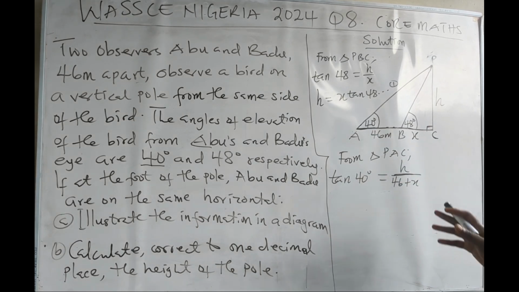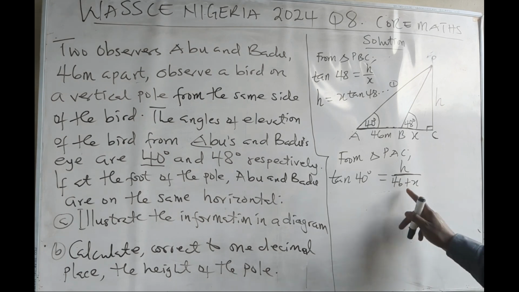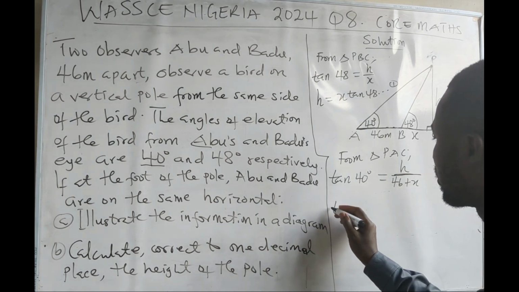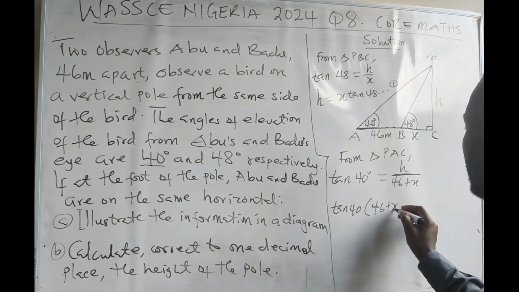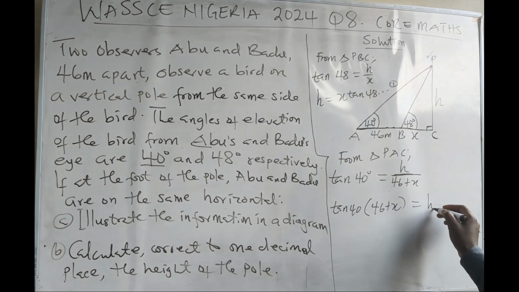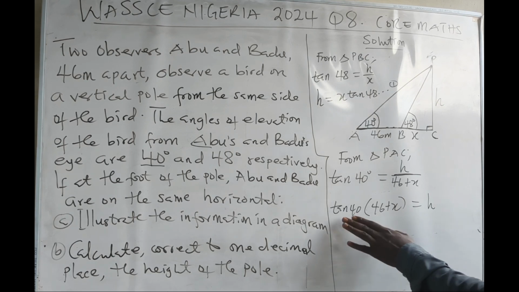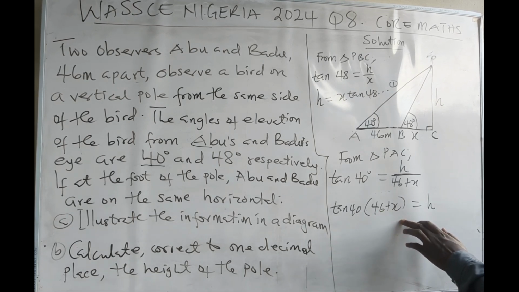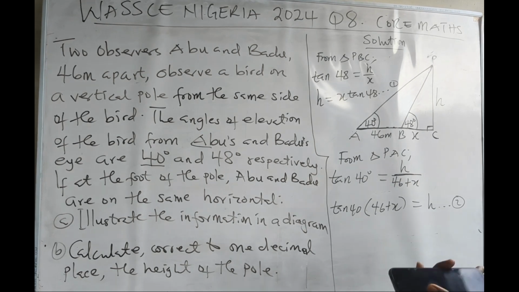I can find the h from here. So I'm going to multiply tan 40 by 46 plus x. I'll say tan 40 will multiply 46 plus x, and that will be equal to the h. So tan 40 will multiply 46 and tan 40 will multiply our x. So we have our equation 2 here.